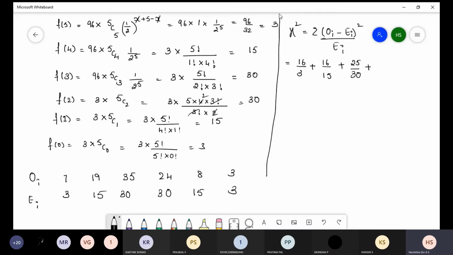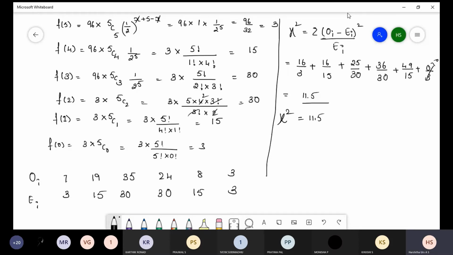Minus 6 whole square is 36, divided by 30, plus 8 minus 15, so we get minus 7. Minus 7 whole square is 49, divided by 15. Again 3 minus 3, 0. 0 divided by 3, the last term we get 0. The total is 11.5. This is the chi-square value.